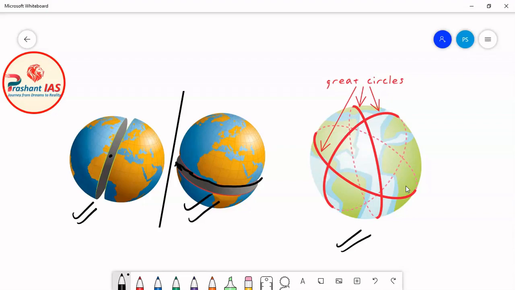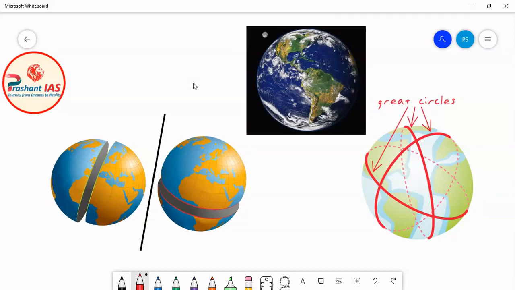So you can see we can draw a great circle in any direction. For example, the equator is a great circle, and this is a great circle. We can draw a great circle in the diagonal direction also. This is also a great circle. This is also a great circle. You can see in this diagram, this is a great circle, and this is also a great circle.